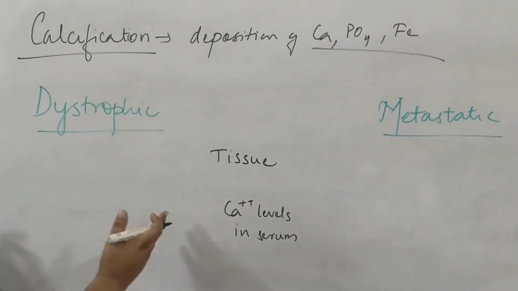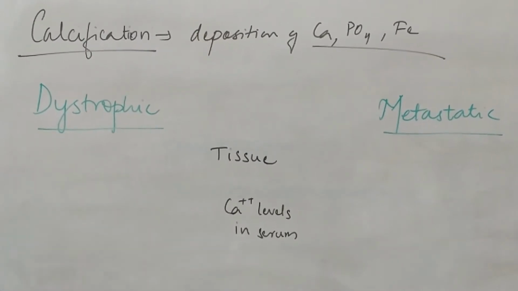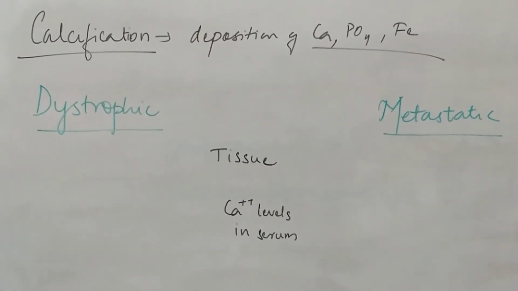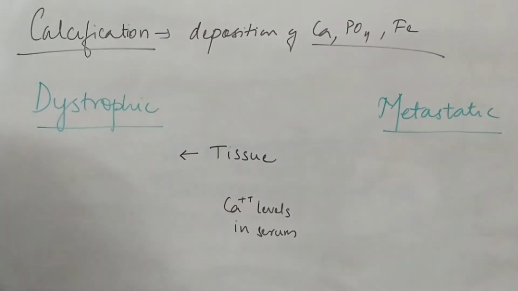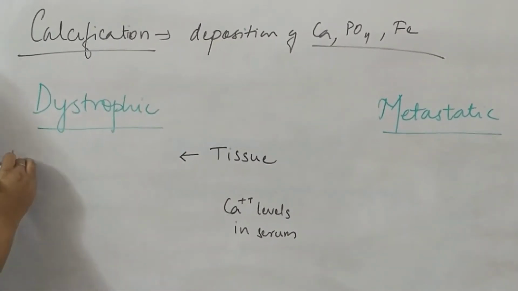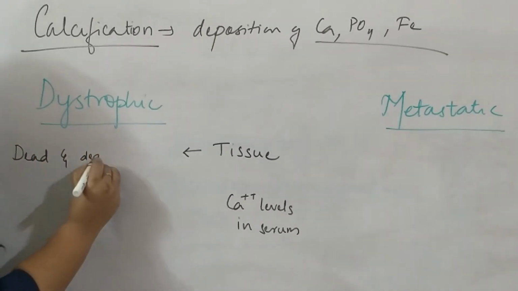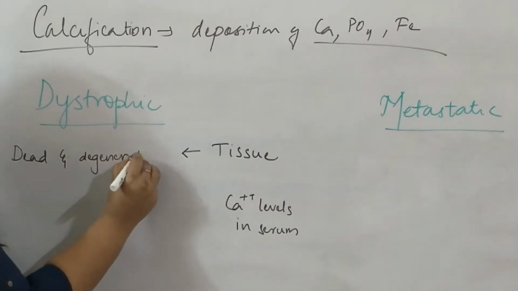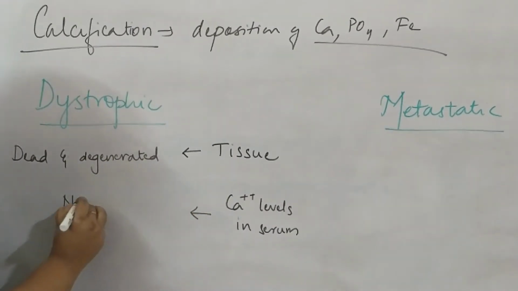So, depending on what is normal and what is altered is how dystrophic and metastatic calcifications are classified. In dystrophic calcification, the tissue is dead. So this occurs in dead and degenerated tissues, whereas calcium levels are normal.